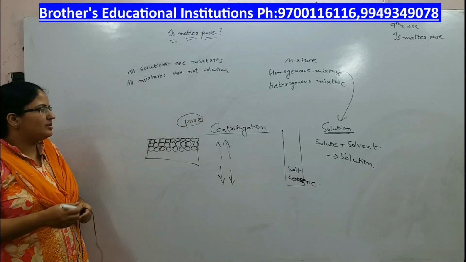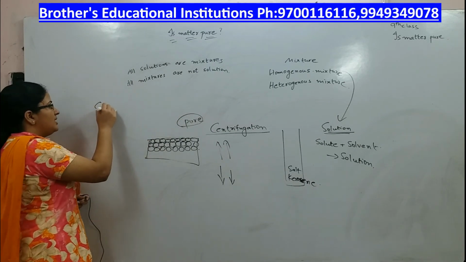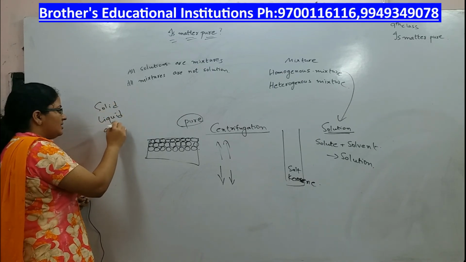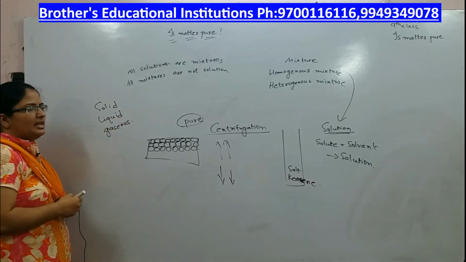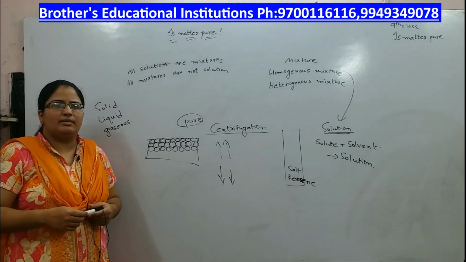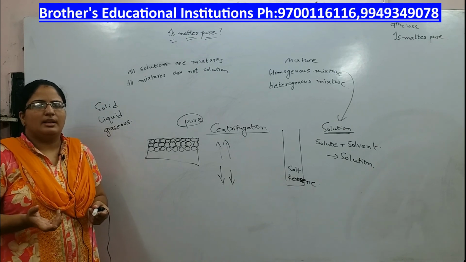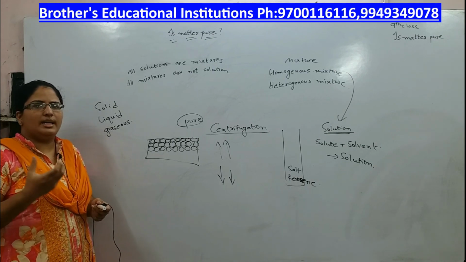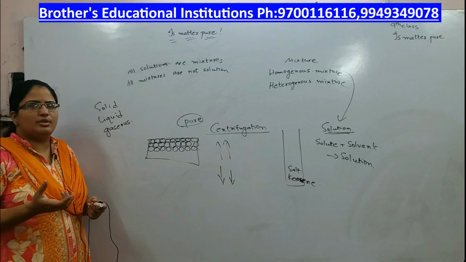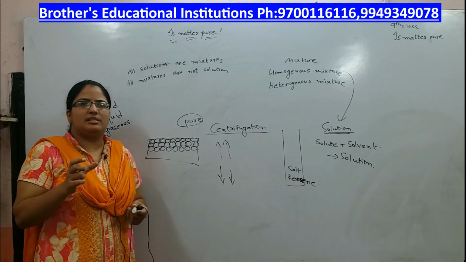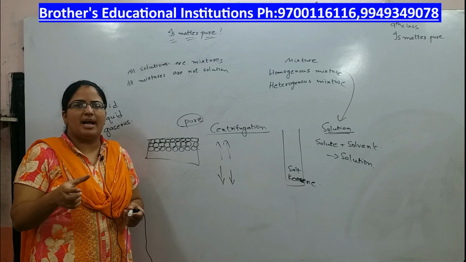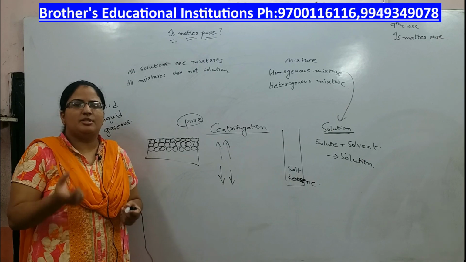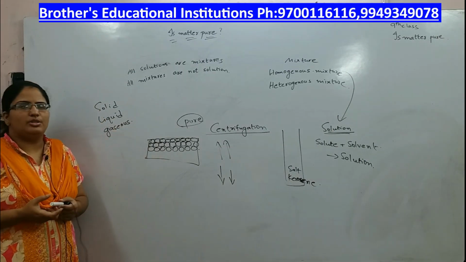Now, you have three types of solutions. You have solid solutions, liquid solutions, as well as gaseous solutions. Let us take O2 in air, oxygen in air. It is also a kind of solution. Next, you can take the clouds in the air, solid in gas. It is also a kind of solution. You can have milky glass, where inside the glass you can see a white patch which appears like milk, or gemstones. These are all solid solutions.